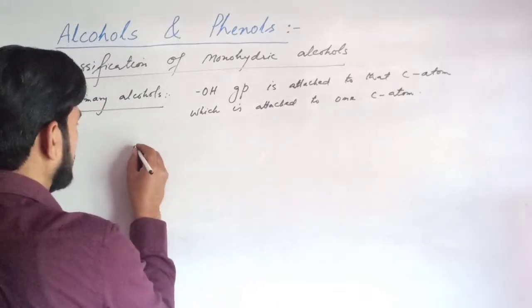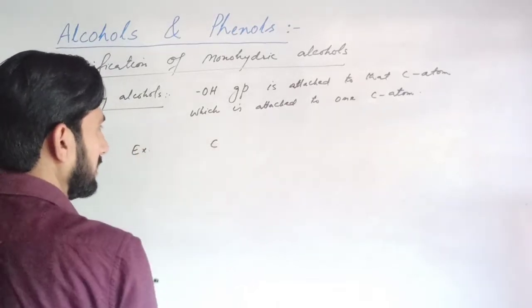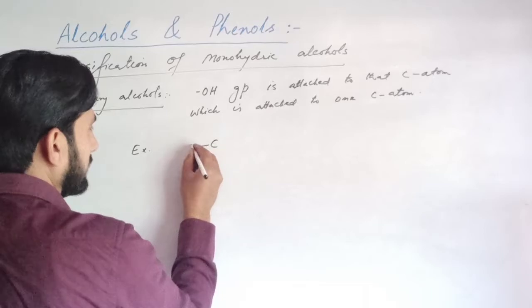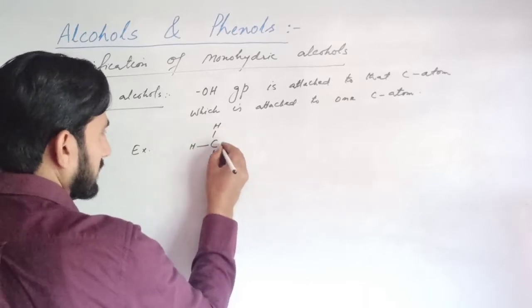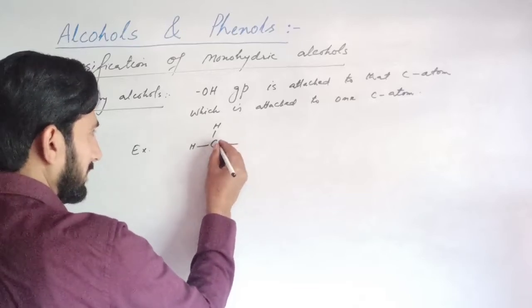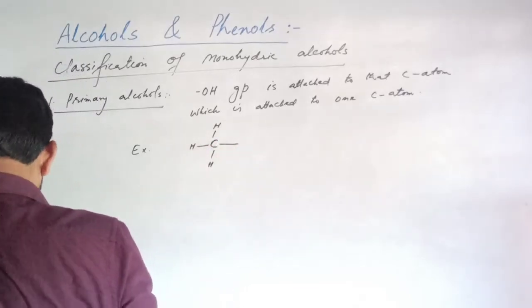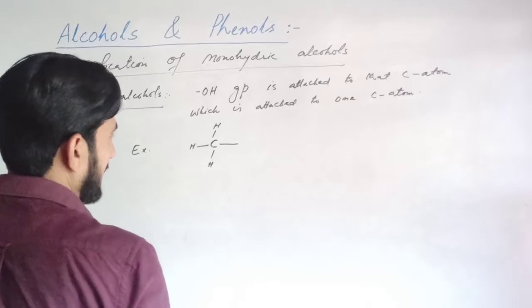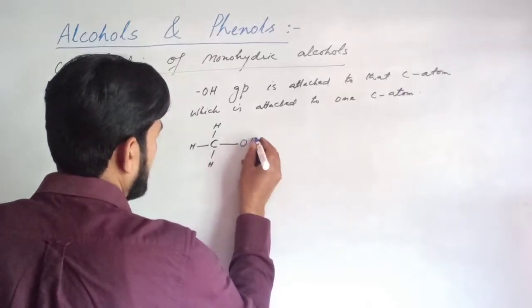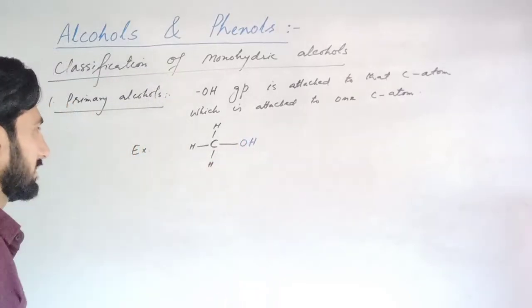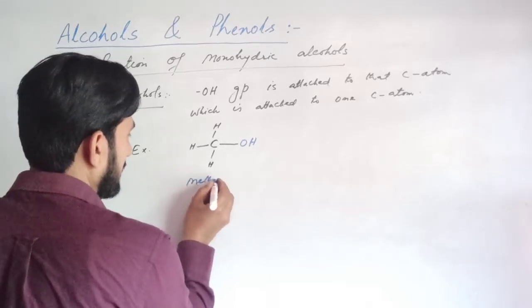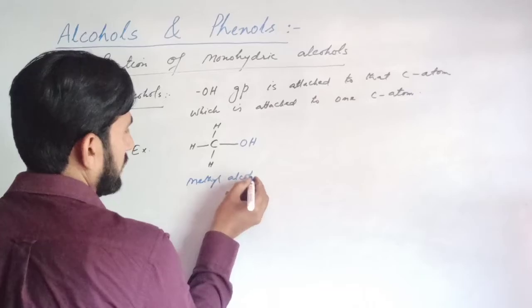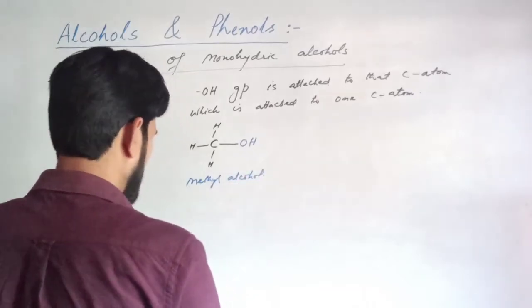For example, we have carbon attached to hydrogen, hydrogen, hydrogen, and to this carbon atom the OH group is directly attached. This is called methyl alcohol.